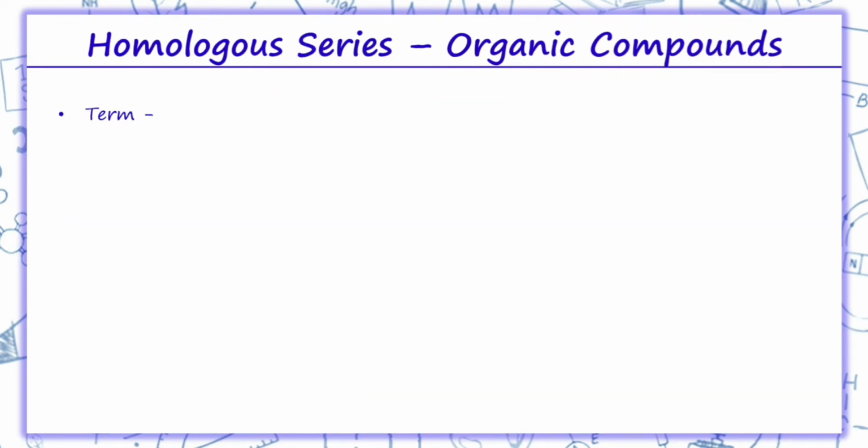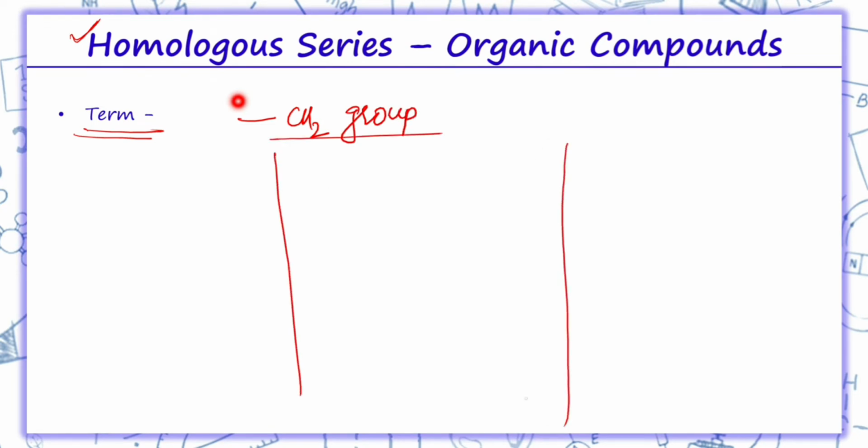Now coming on to homologous series. What is a homologous series? The series of organic compounds in which the successive members differ by a CH2 group. Like we saw over here, we have alkane, alkene and alkyne.